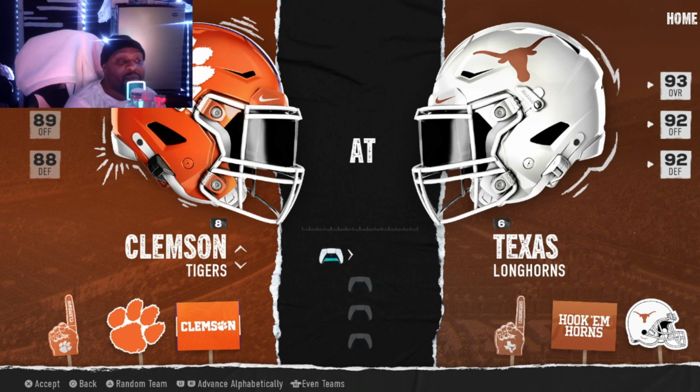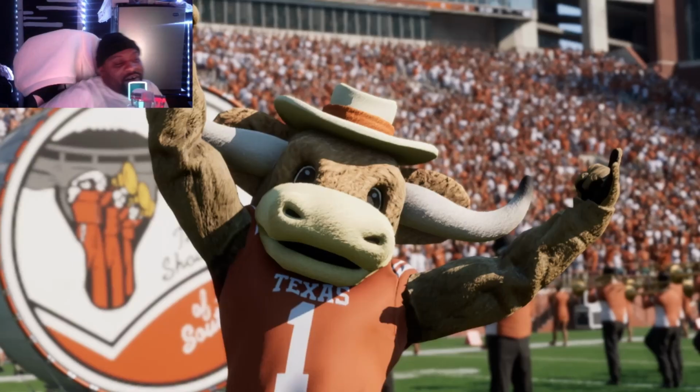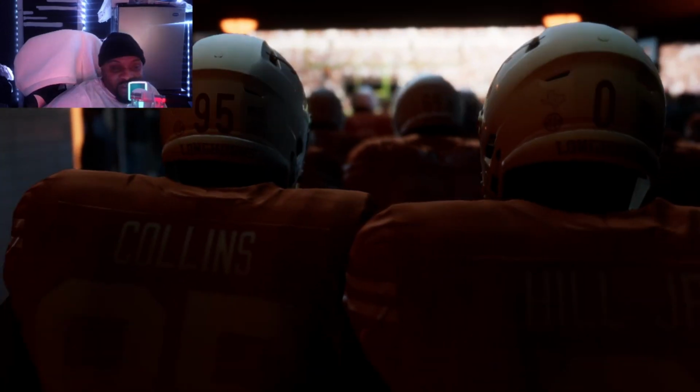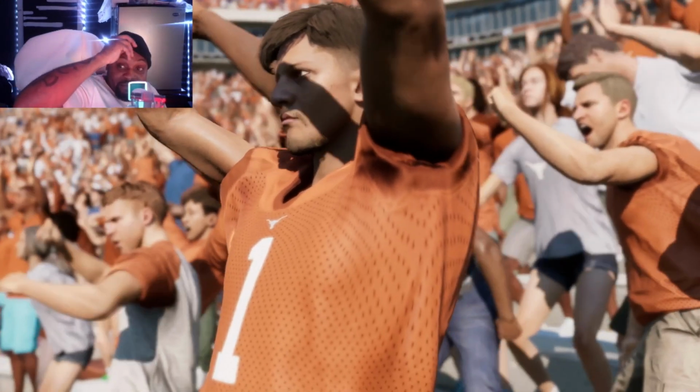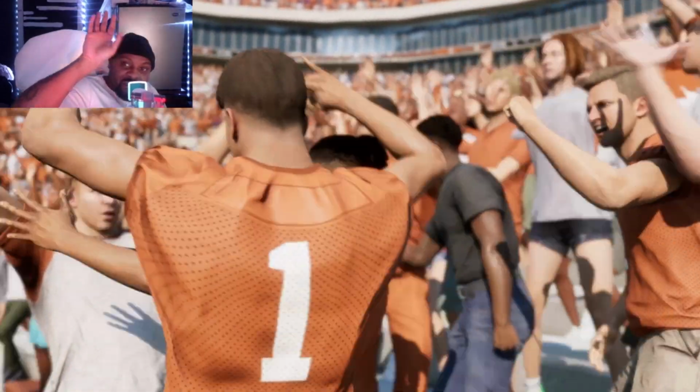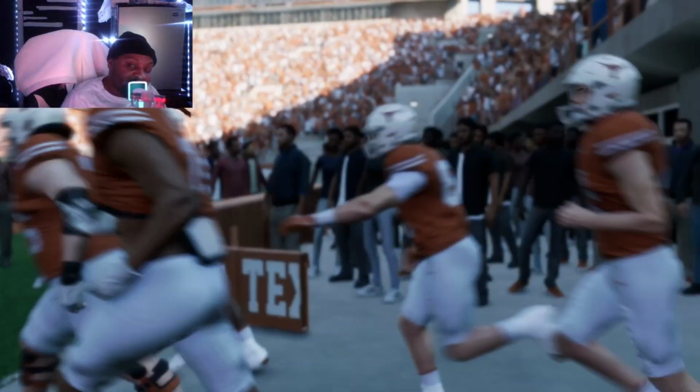If you a betting man, you bet your money on Texas to beat this team, right? But I don't know about Quinn Ewers at times. The dude is kind of iffy, and should they go with Manning? We already know that next year they going with Manning. I heard that Quinn might want to come back to school, but they said no, we want to go with Manning, so you might as well go to the NFL or transfer. I'm pretty sure Ohio State will throw some money at him. I heard there was interest.